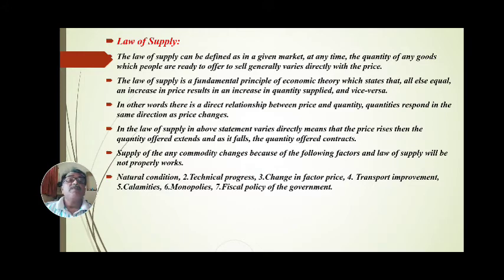Directly with price. More the price, more will be the supply. Less the price, less will be the supply. Directly varies to the price. Directly म्हणजे प्राइस वाढली की सप्लाय सुद्धा वाढला, प्राइस कमी झाली की सप्लाय सुद्धा कमी झाला.